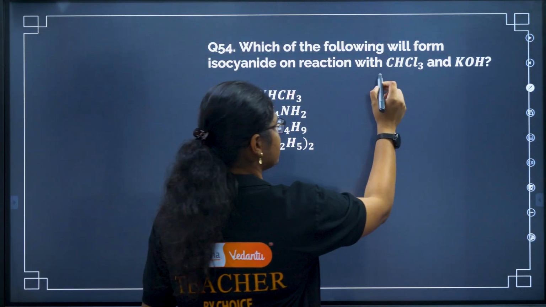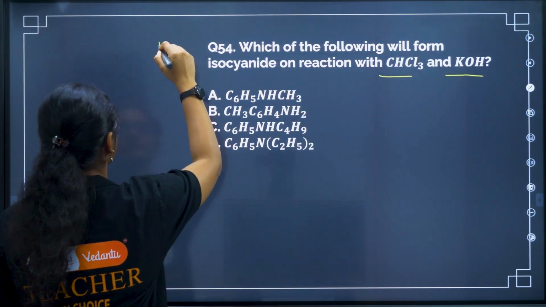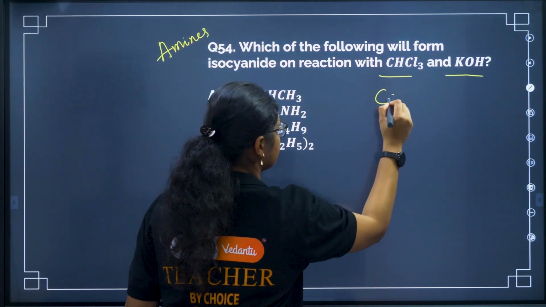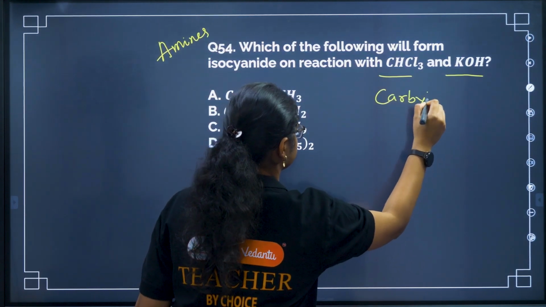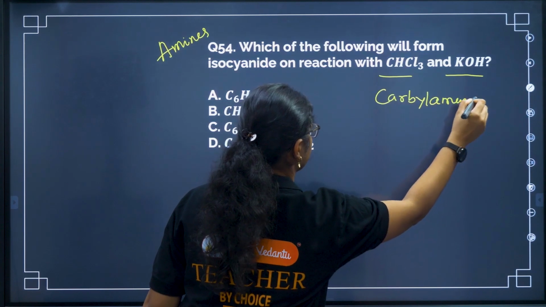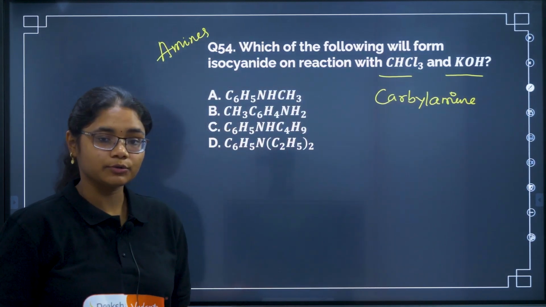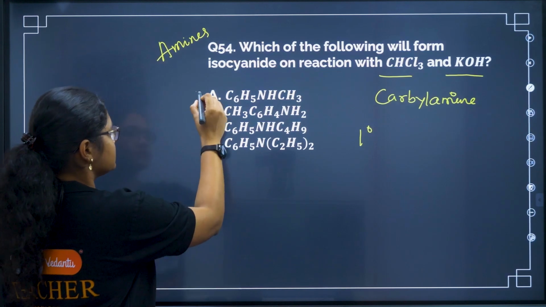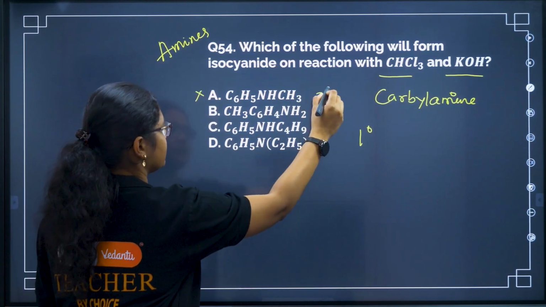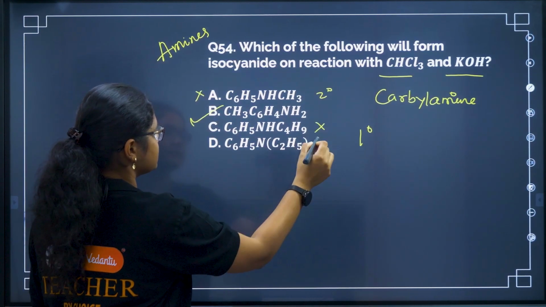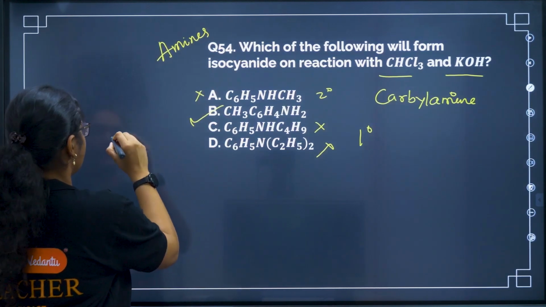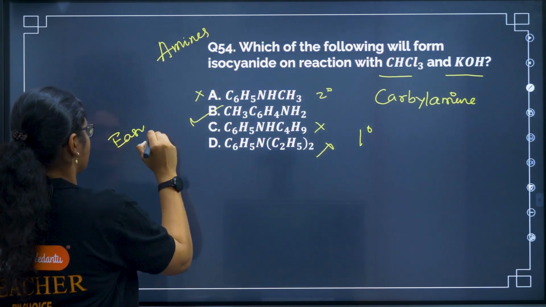Okay, CHCl3 and KOH. This question is from your amines chapter. Very important reaction, that is your carbylamine test. Carbylamine reaction. Which type of amines show this reaction? Primary amines will show this reaction, right? So this is not correct. This is secondary amine. This is primary amine. This is again secondary. This is tertiary. So answer will be option B. So this is a direct and easy question.